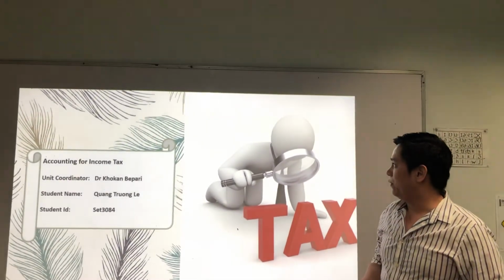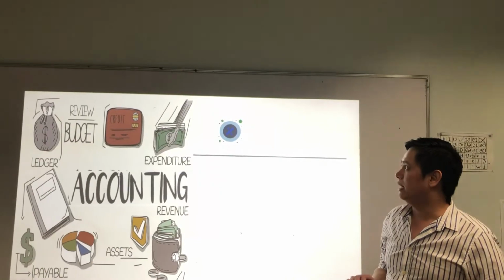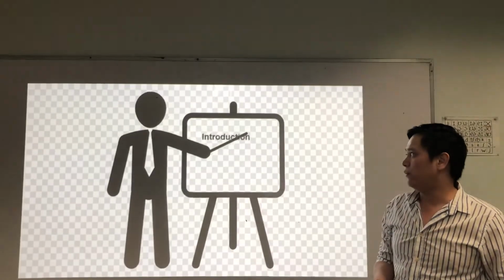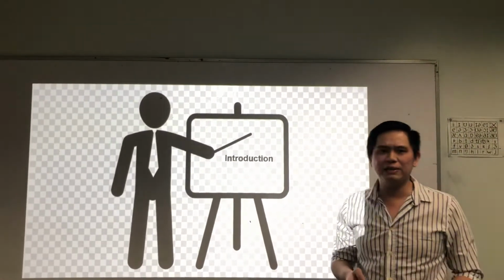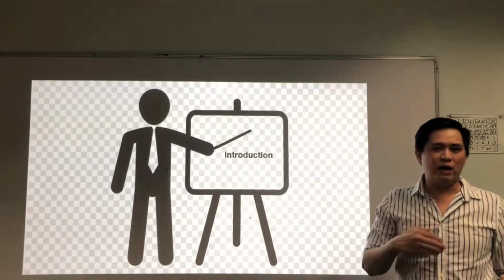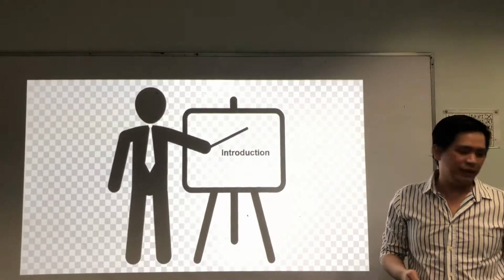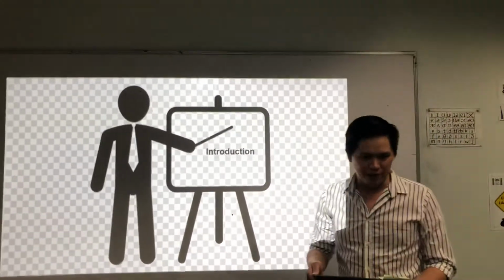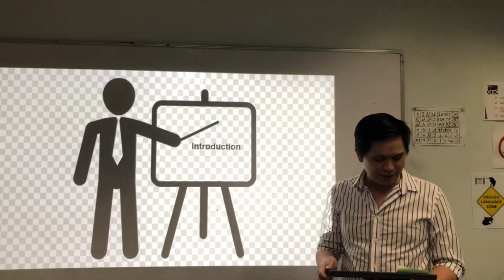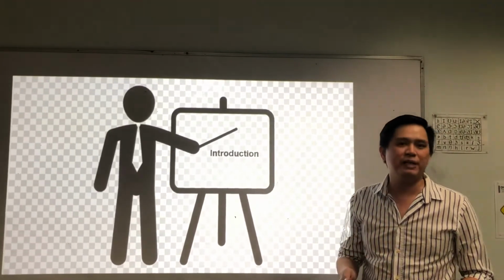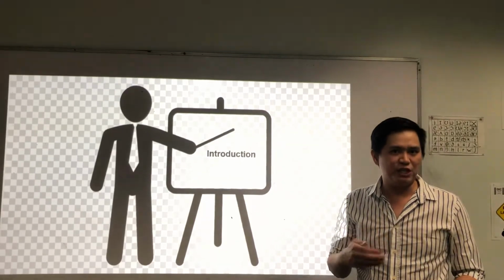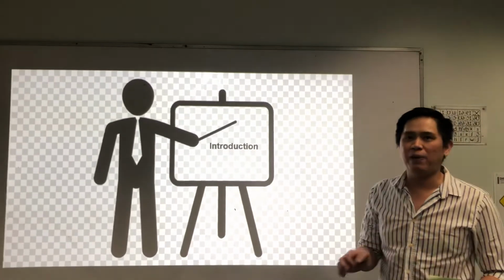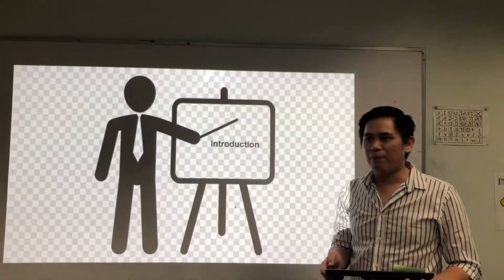My presentation will include three parts: introduction, body and conclusion. First of all, introduction. We know accounting for income tax is very important for any firm. It provides an understanding of the various strategies to improve profit generation and also allows a company to make a sound decision based on its capital. For that purpose, our big company CSL Limited is assembled.